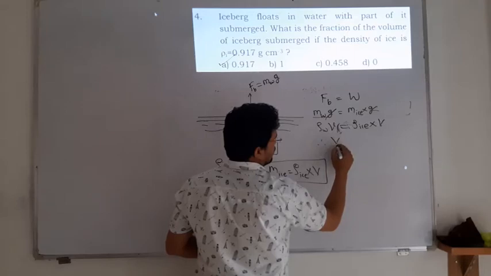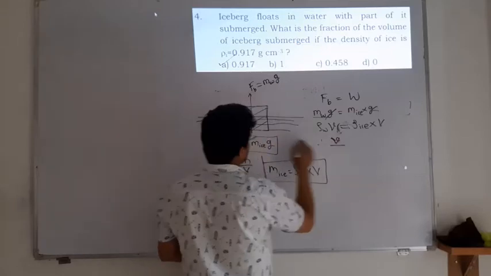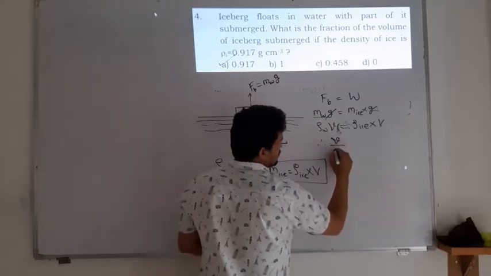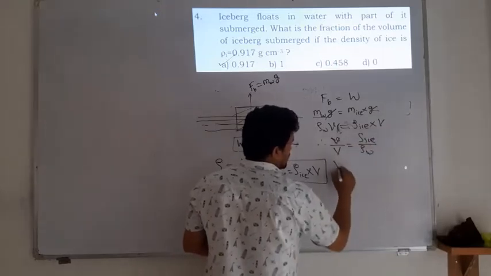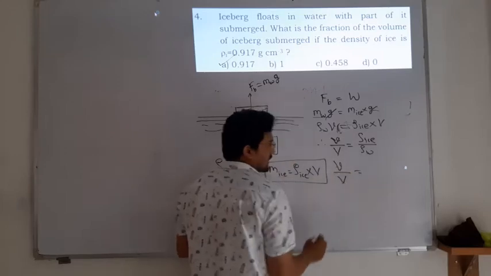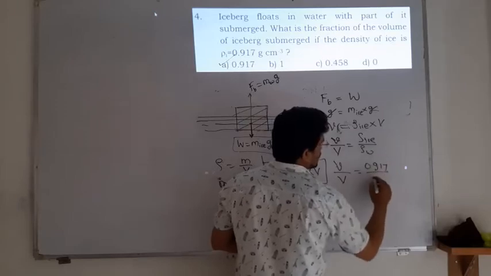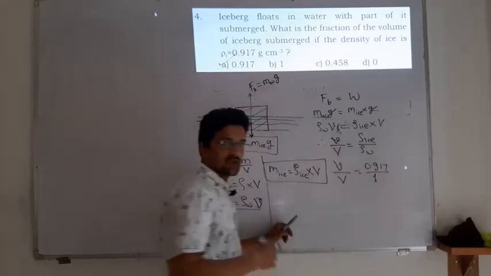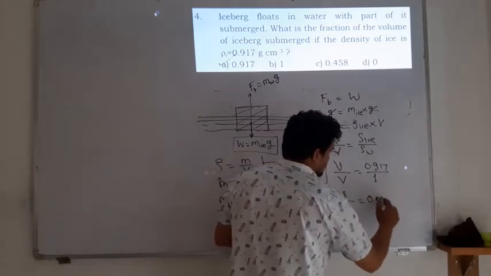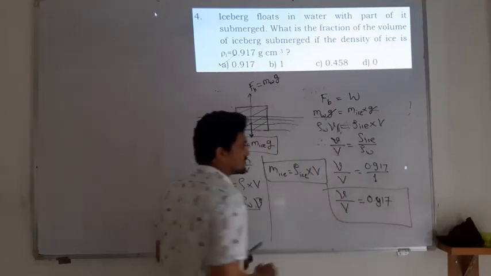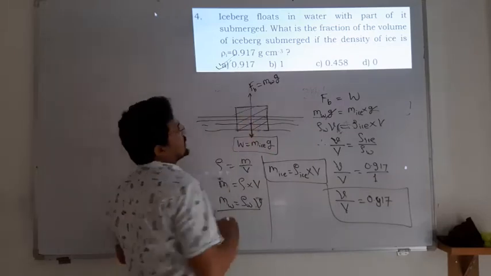We need the fraction, meaning how much volume is submerged. So small v divided by capital V is equal to rho ice divided by rho water. The density of the ice is 0.917 and the density of the water is almost 1. It is not given, but you have to consider it as 1. Therefore v divided by V is 0.917, which is about 91.7 percent. So option A is correct.